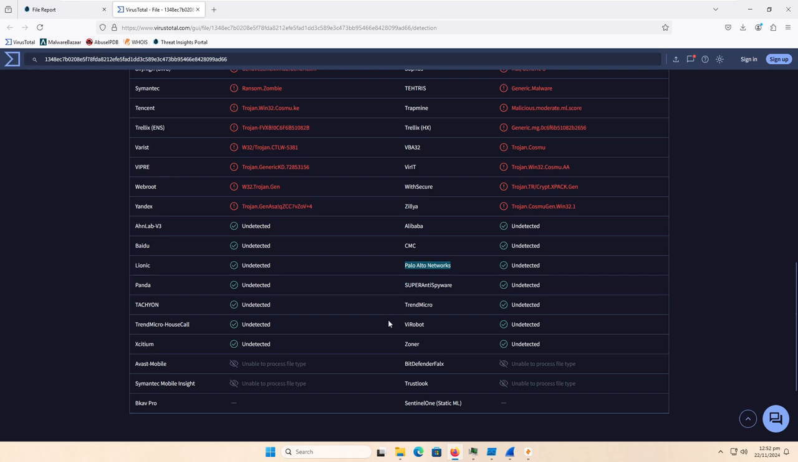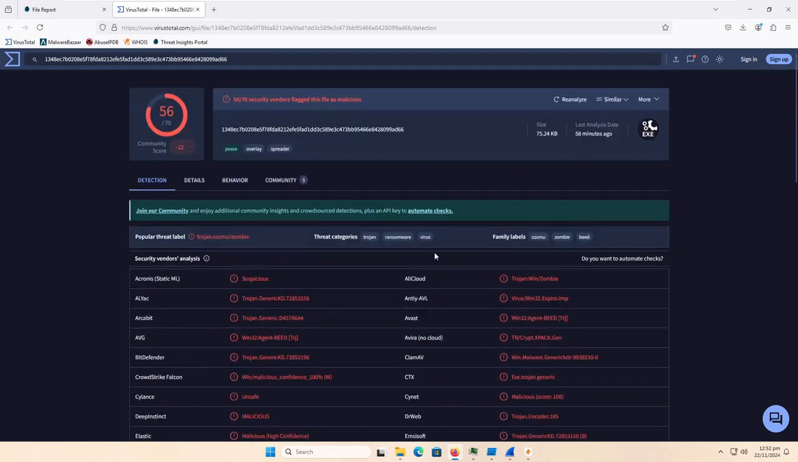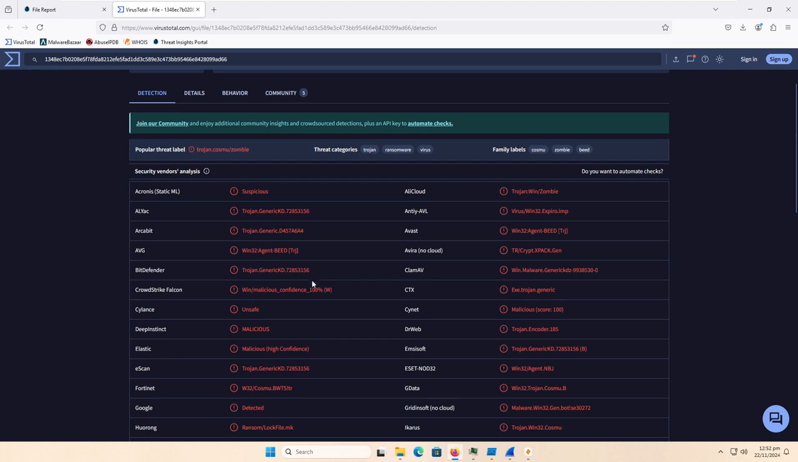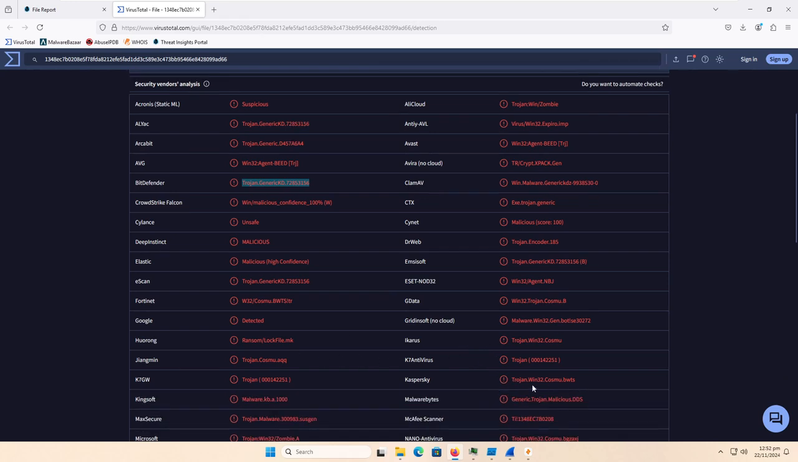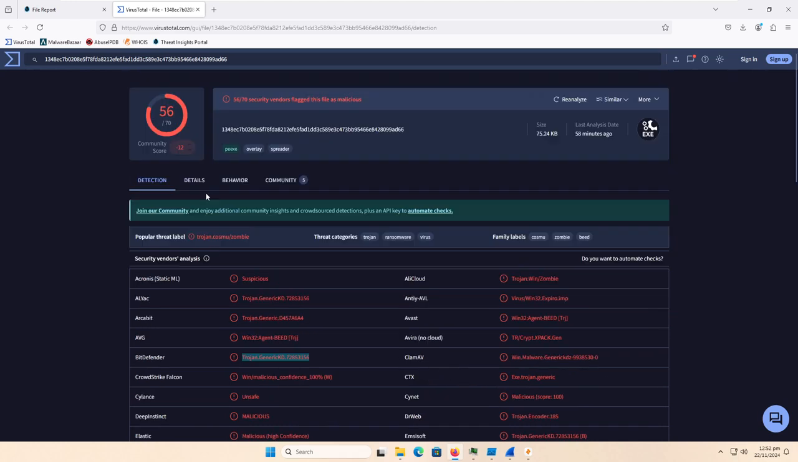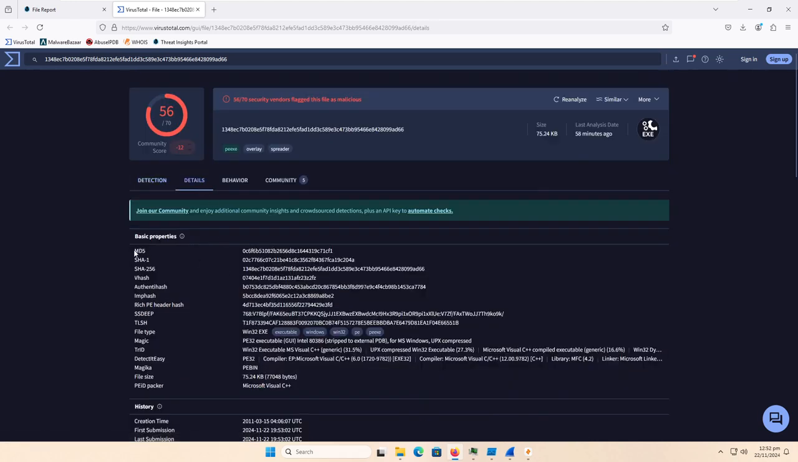As a matter of fact, you know who I don't see here? Oh my god. I think for the first time on the channel, Webroot actually has a detection for the malware. It's Trojan generic, but I mean, round of applause. So all the big names are detecting this one. Obviously, the first two I want to look at are Bitdefender, Generic KD, and Kaspersky, which has, where is it? Win32 Cosmo BWTS.